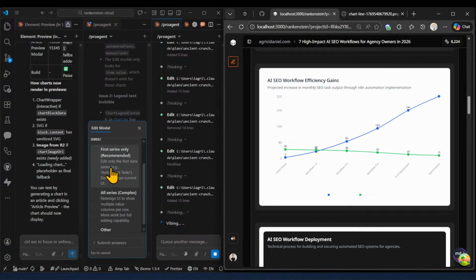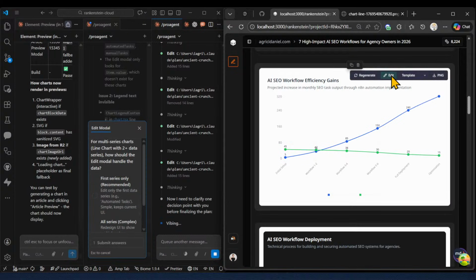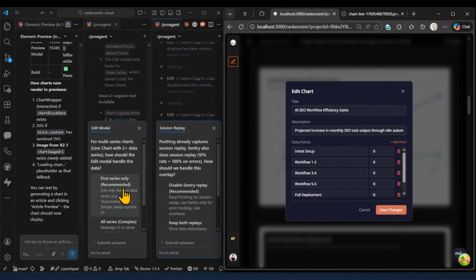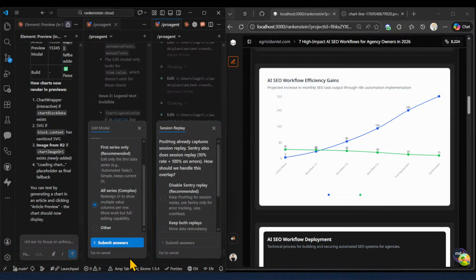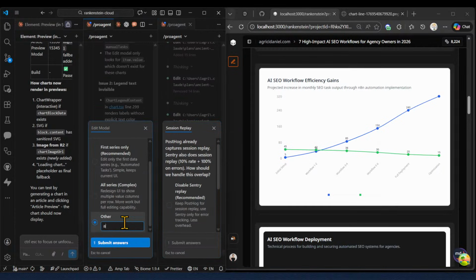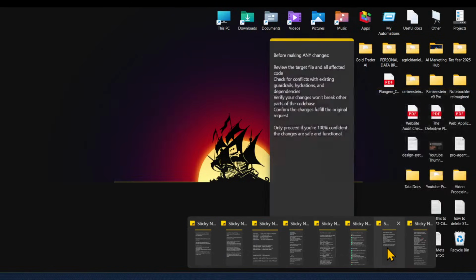And Benjamin, do you think I should incorporate a new model for article edit? I think yes, because the current edit basically is like this. We're gonna have a new sort of editing so people can maybe choose the color of their charts. I would say that would be nice, and also to be able to edit the text and anything within. So I'll choose this for now. So let's say all series, yes, and also for us to have the ability to change the colors of bars where applicable. Boom.